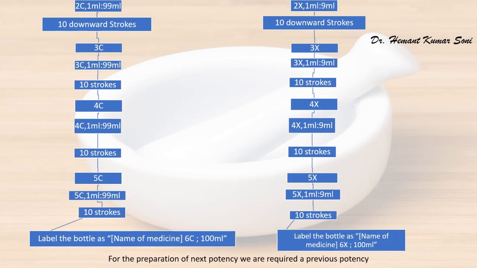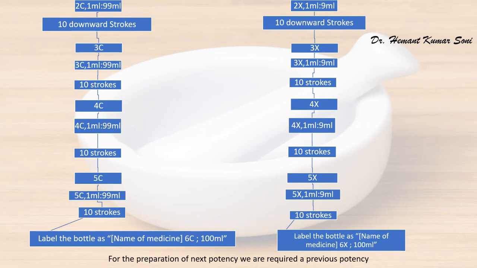Dear student, as a result, all the succeeding potencies are prepared in centesimal scale by mixing 1 ml of the previous potency and 99 ml ethyl alcohol or purified water.